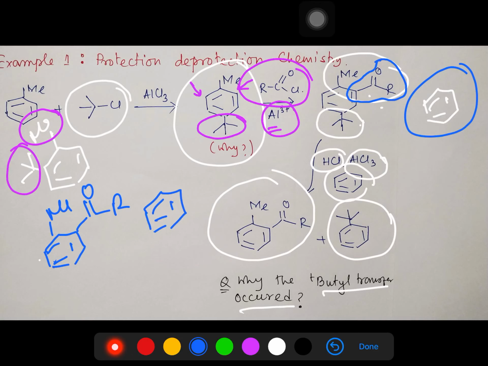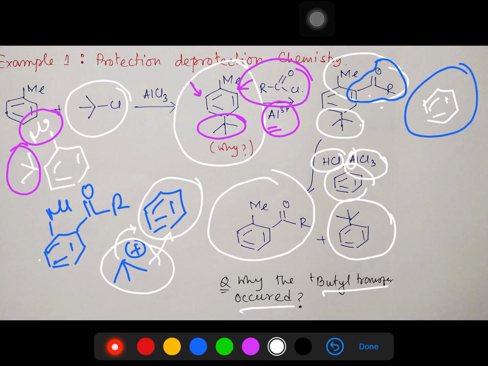Now if you can see, the tertiary butyl cation will prefer to go to whichever is more electron rich, which is this benzene nucleus. So consequently it will react with this. Always remember, the tertiary butyl cation is stable, or better to say relatively stable. So it can survive in the reaction medium for some time, but it cannot survive in the cationic form for a longer time. So it will undergo reaction with this benzene, similarly to Friedel-Crafts alkylation in the presence of AlCl3 as a Lewis acid. So in this way the deprotection step occurs.